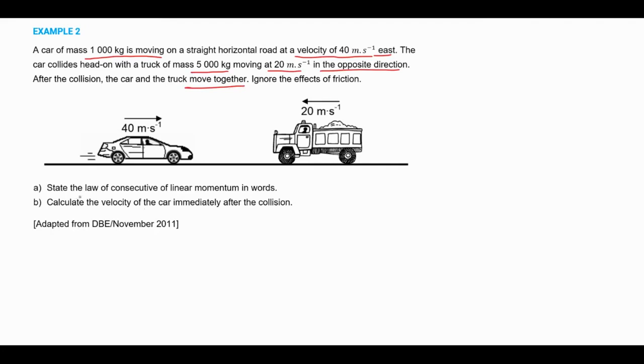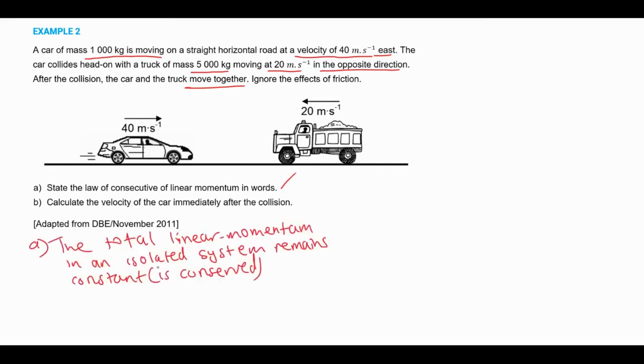All right. State the law of conservation of linear momentum. Check that. This is from an examination question, so we have to remember the definitions. What did we say? The total linear momentum in an isolated system remains constant or is conserved. Let's write that. The total linear momentum in an isolated system remains constant, or we can say is conserved. That is A. Then B, calculate the velocity of the car immediately after collision.